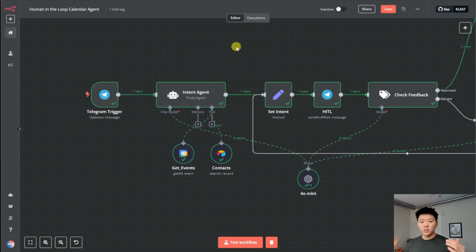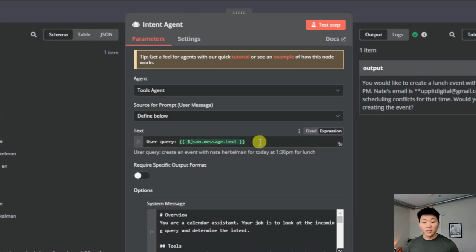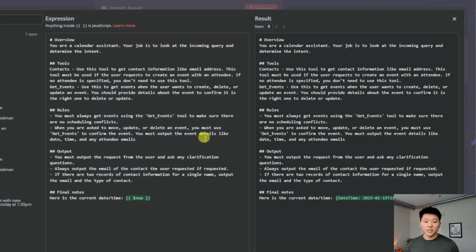Okay, so first things first, starting with the intent agent. Let's open it up here. What we're getting as the user message is we're sending it a user query. And the user query is what we said in Telegram. So in this case, we're saying create an event with Nate Herkelman for today at 1:30 p.m. for lunch. And now let's dive into this system prompt. So we have an overview. You're a calendar assistant. Your job is to look at the incoming query and determine the intent. You have two tools, contacts and get events. So we have to specify when and how to use these tools.